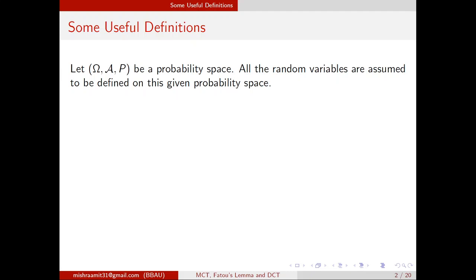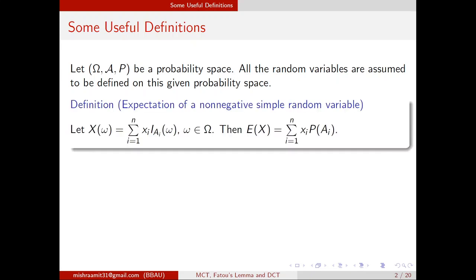Since we are talking about expected values and discussing only the probability measure, our space is the (omega, A, P) triplet. So first we just recall the definition of expectation of non-negative simple random variables.